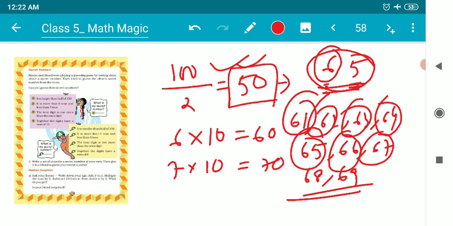Now your part of the job will be to deal with the next one. You have to find the next secret number. This is what I'm asking you to solve, and you will submit the work in the Google Classroom. You will try this out in your classwork copy and submit this work in the Google Classroom.